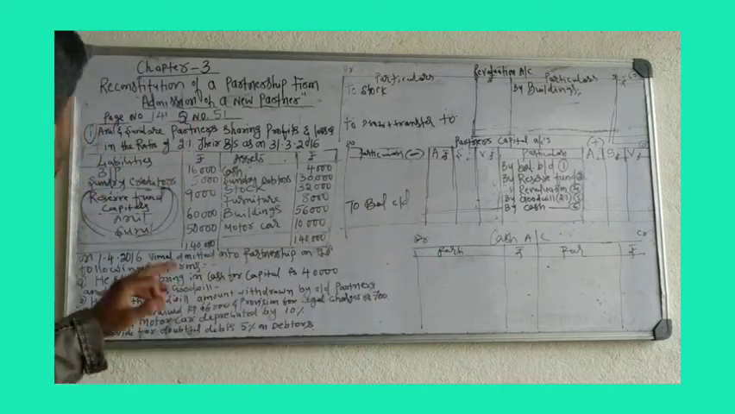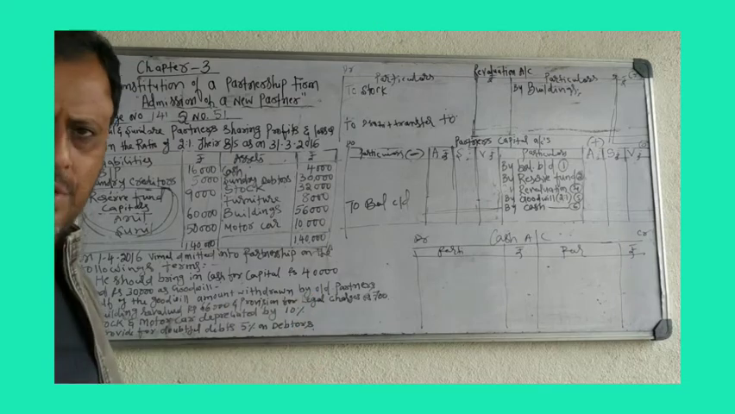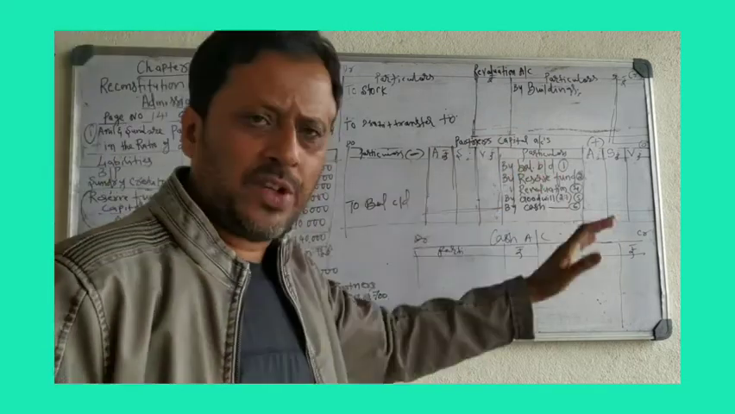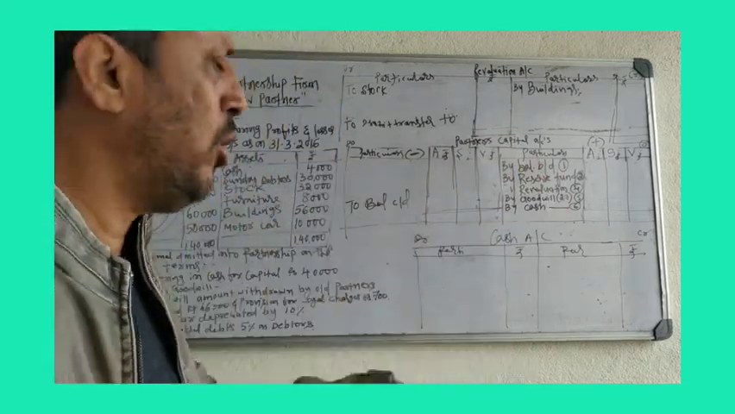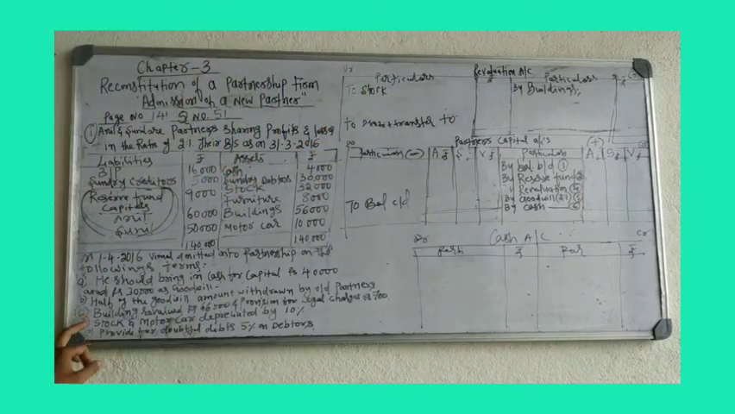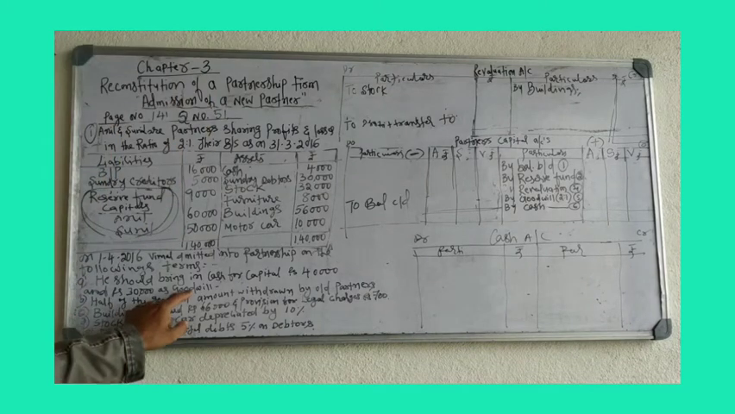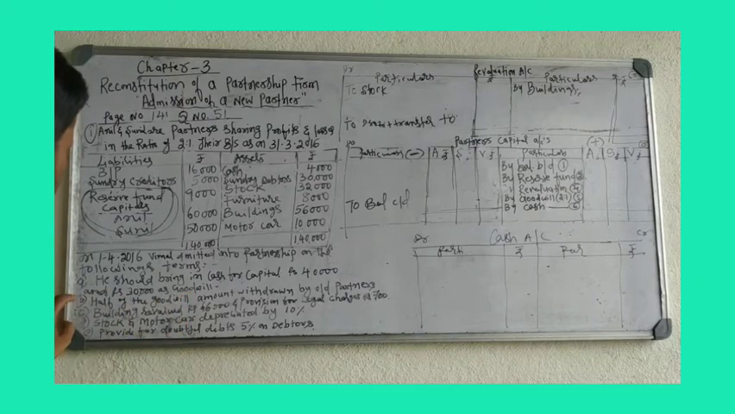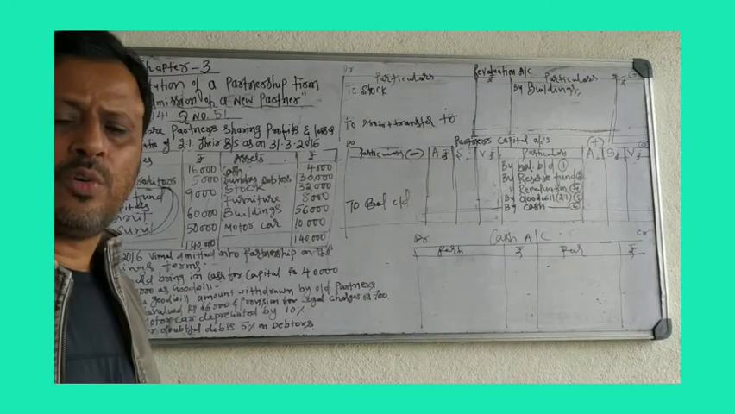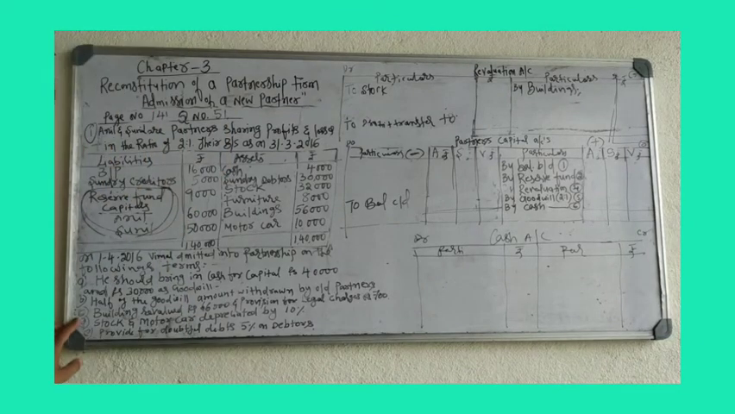Next, half of the goodwill amount is withdrawn by the old partners. So goodwill is added to the old partners' capital accounts, and out of that amount, the old partners will withdraw half. So the first adjustment belongs to capital brought by the new partner and goodwill brought by the new partner. The second adjustment is half the goodwill amount withdrawn by the old partners. Third adjustment.